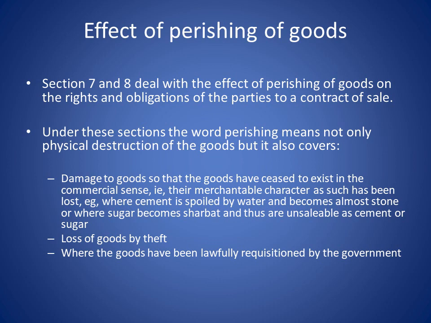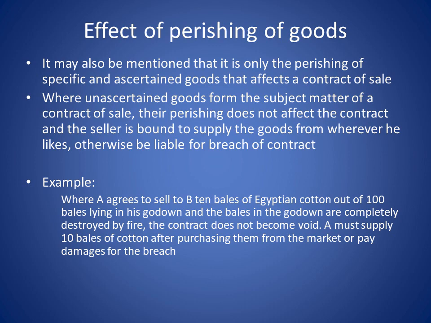Point number 2, loss of goods by theft. Okay, even if it has been sold, it will be called perishing of goods. Next is where the goods have been lawfully requisitioned by the government, that is, the government has taken the goods legally. Then also it is called perishing of goods.